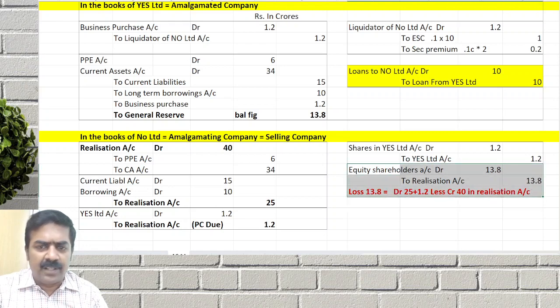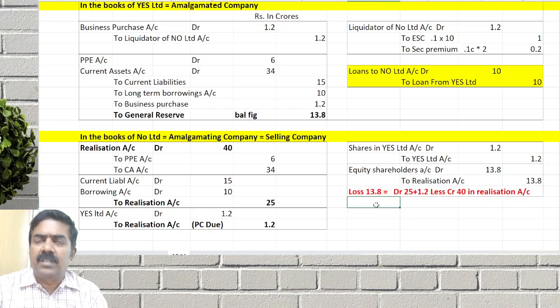If you prepare the ledger also, the same 13.8 will come. Then which account can we prepare? We can transfer equity share capital and reserves and surplus to equity shareholders account.